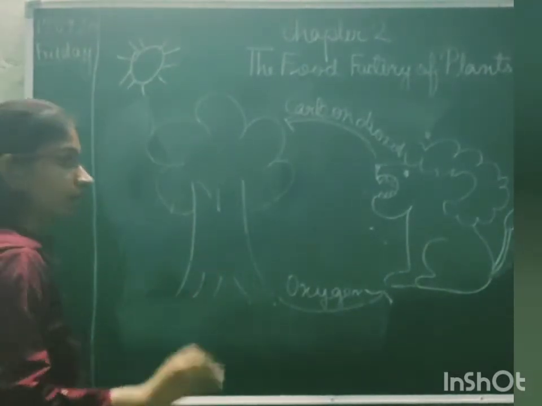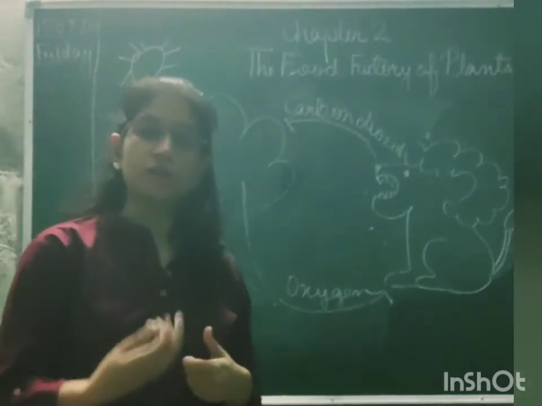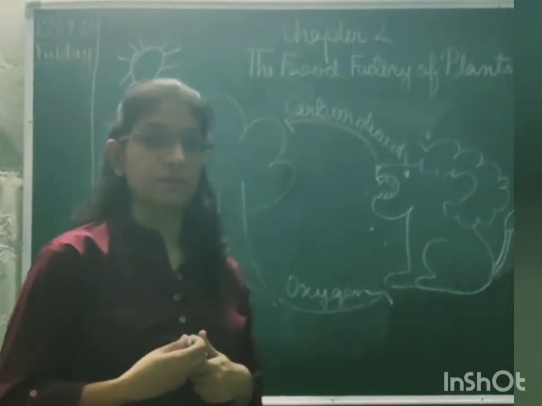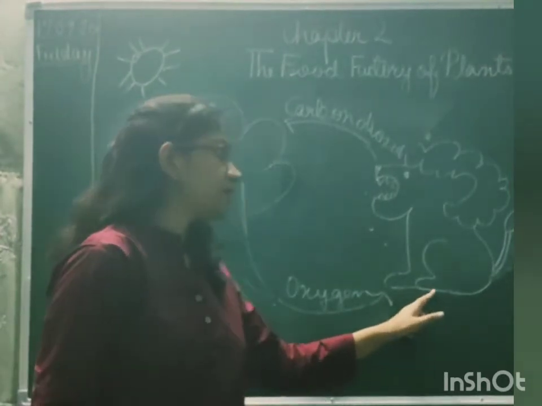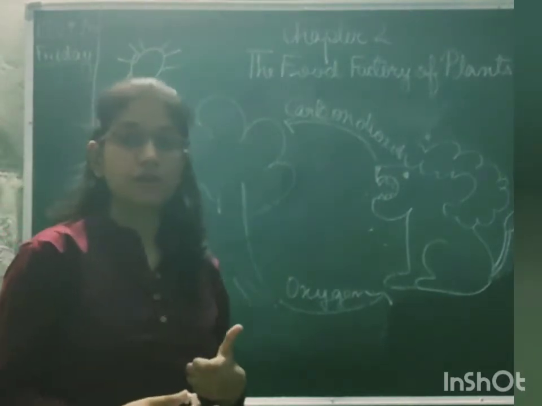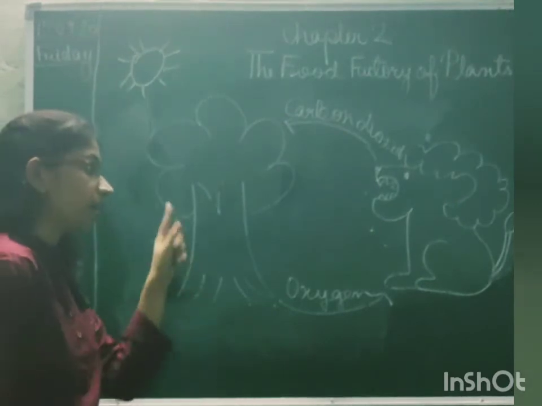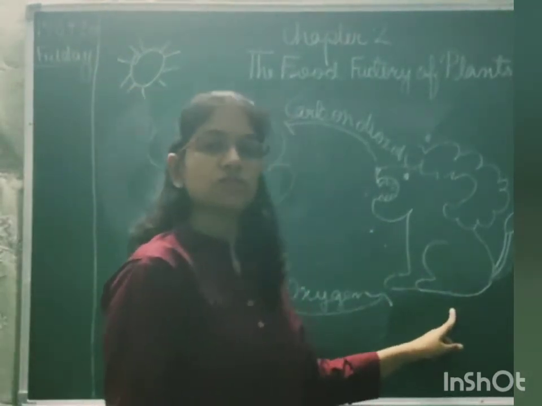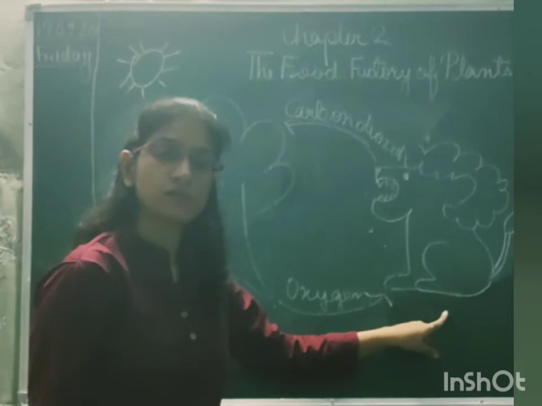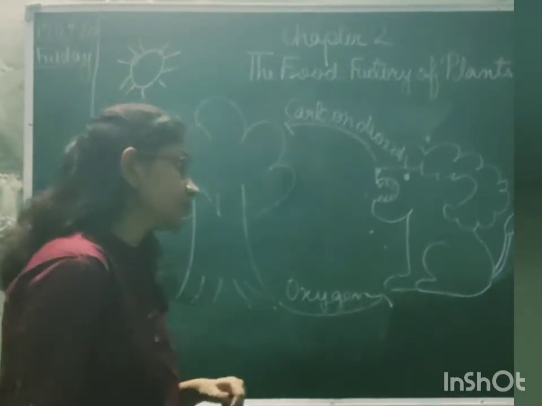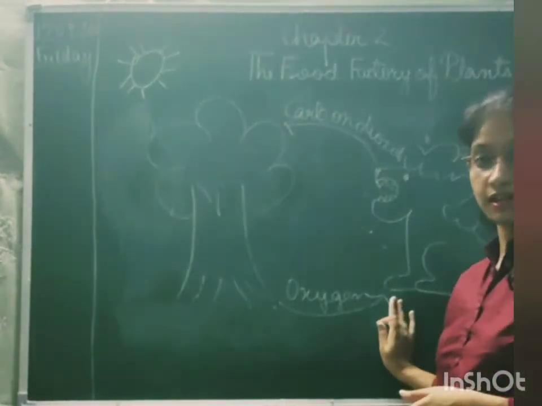If the number of plants suddenly increases, अगर plants का number suddenly increase हो जाता है, तो उनको ज़्यादा कार्बन डाइऑक्साइड चाहिए होगी अपना खाना बनाने के लिए. But number of animals तो same है, correct? Number of animals is still the same, so that means they cannot get enough carbon dioxide to make their own food, और इसीलिए plants will also suffer. Okay, and if the plants suffer, then the animals which are either directly or indirectly dependent on the plants, they will also suffer. Correct?